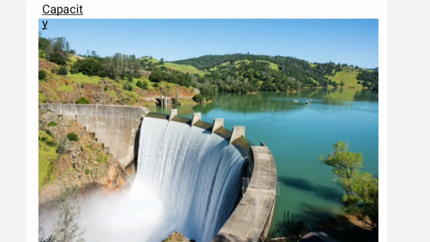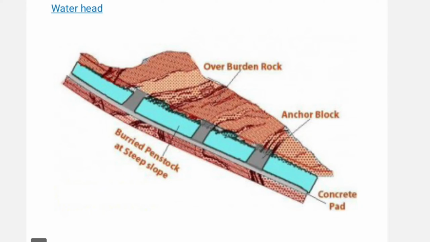Next, capacity. Variation in rainfall all year makes it necessary to store a large amount of water for continuous power generation. Water storage capacity of a hydroelectric power plant can be determined by using mass curves. Water head. A large quantity of water with sufficient head is required for generation of the desired quantity of power for a given power output. If the available water head is decreased, then the supply of water to the turbine is increased.